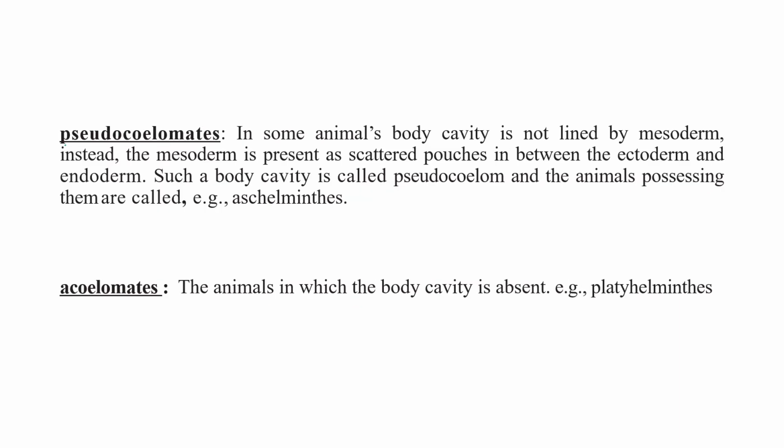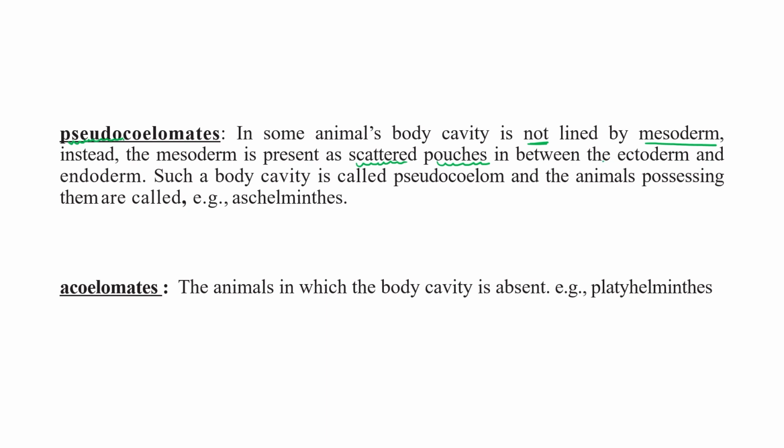Second is pseudocoelomates. Pseudo means false. In some animals, the body cavity is not lined by the mesoderm. Instead, mesoderm is present as a scattered pouch in between ectoderm and endoderm.